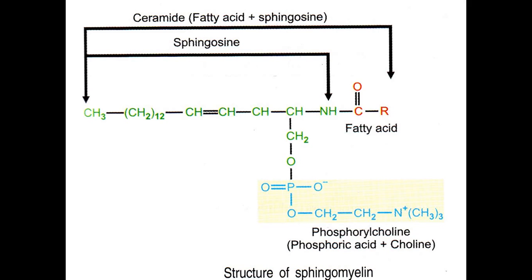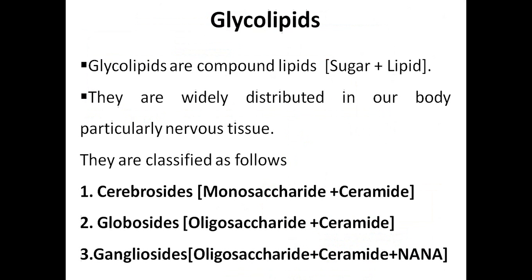This is the sphingosine, and it is esterified with the phosphate group. Then it forms a compound called phosphorylcholine. This is an important sphingomyelin seen in the nervous tissue, neurons, and the myelin sheath of the neurons. We have other types of compound lipids called glycolipids. Glycolipids are another type of compound lipids.